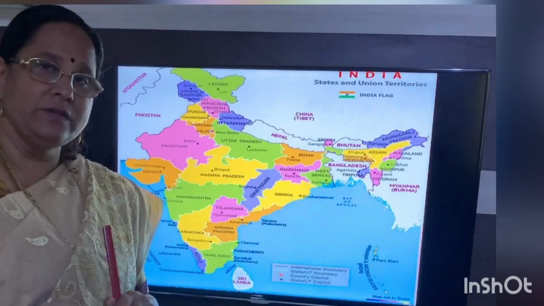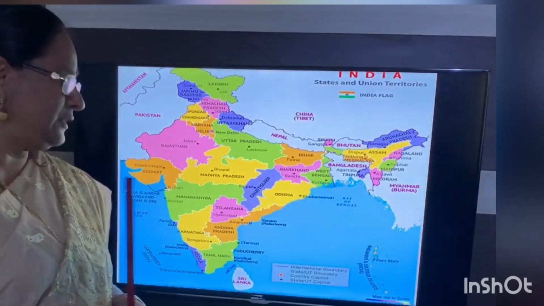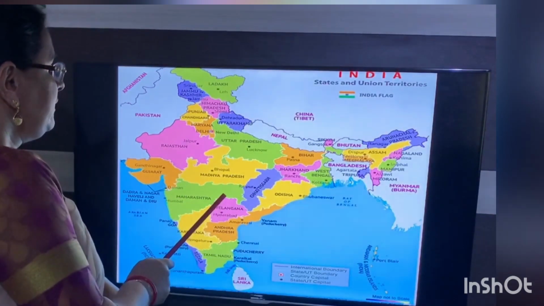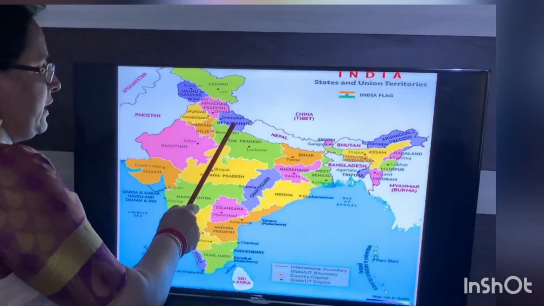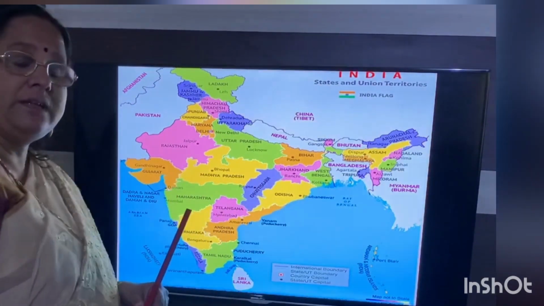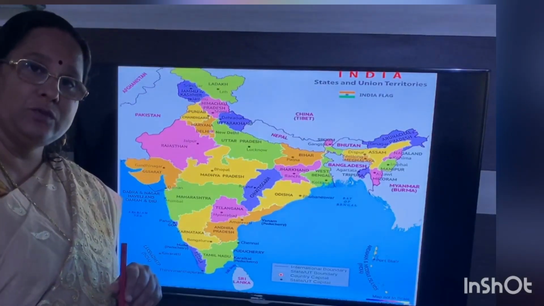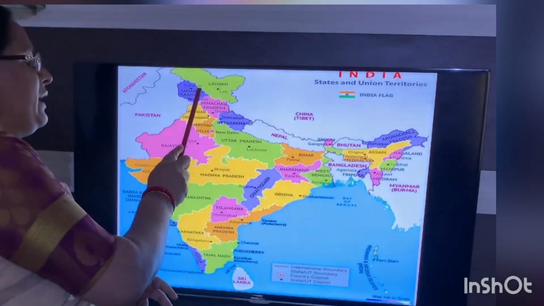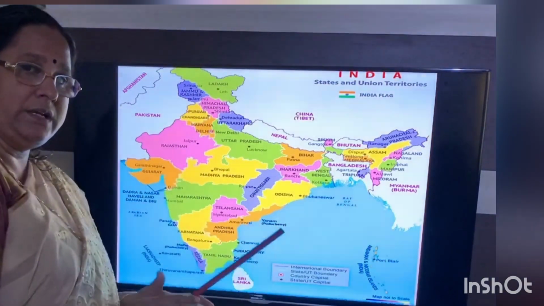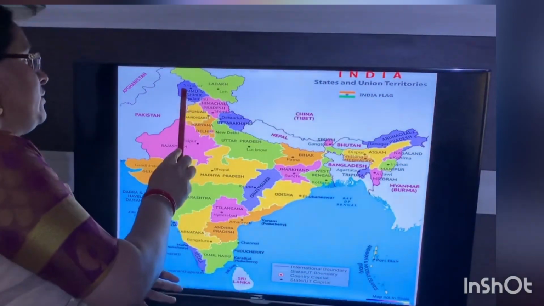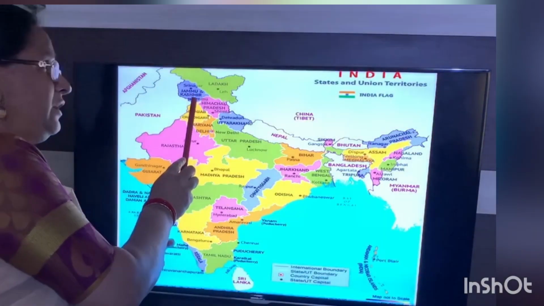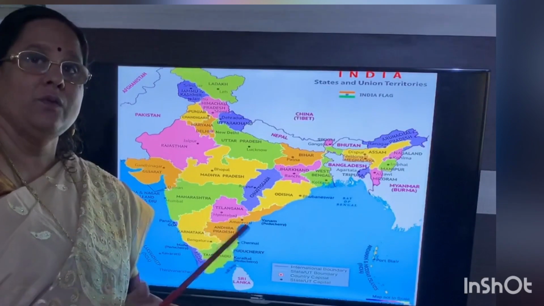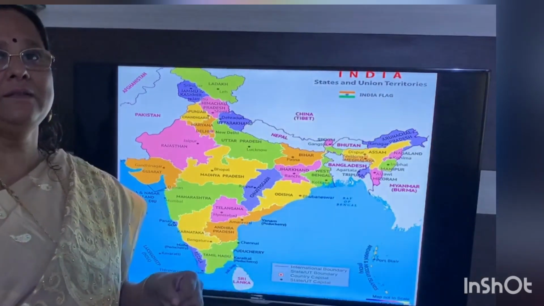Now, in the year 2000, 3 states were formed: Chhattisgarh, Uttarakhand and Jharkhand. These were the 3 states formed in the year 2000. After that, Telangana was formed, and recently Jammu and Kashmir, which was a state, was converted into a union territory. Jammu and Kashmir was divided into 2 union territories: one is Jammu and Kashmir and the other one is Ladakh.